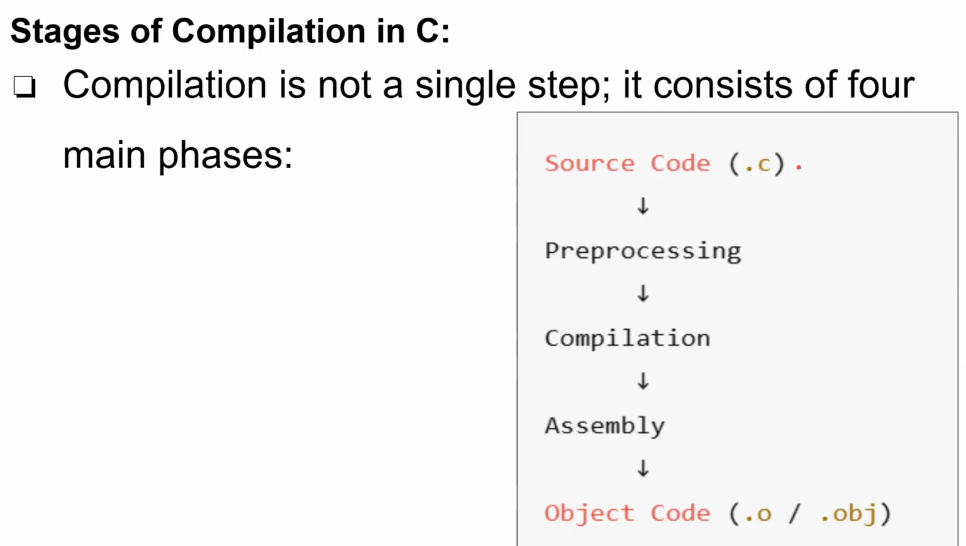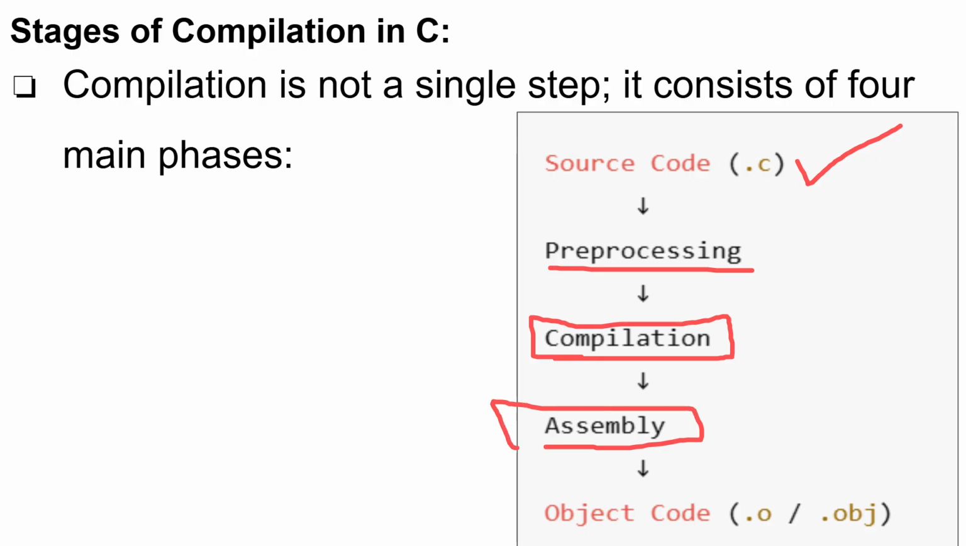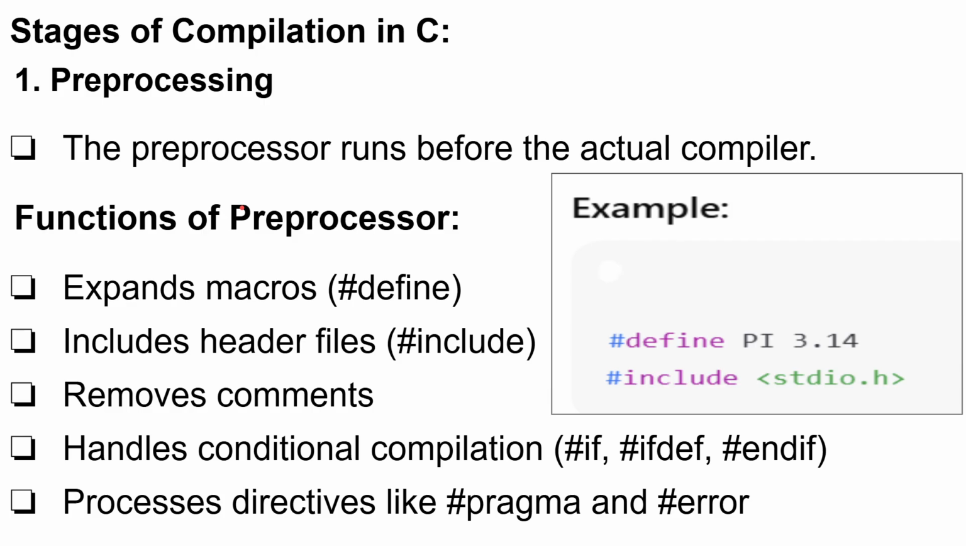We have a program which was written in .c format, that should first go through pre-processing. Then comes the main step, called compilation. Then it goes to assembly. Here at assembly, it generates the object code. Okay, so these are the steps in the compilation. And then you see, the first step in the compilation is called pre-processing.